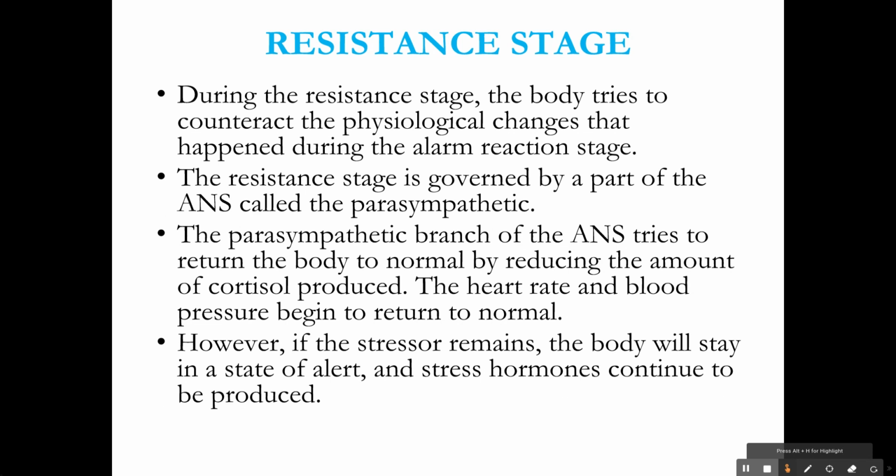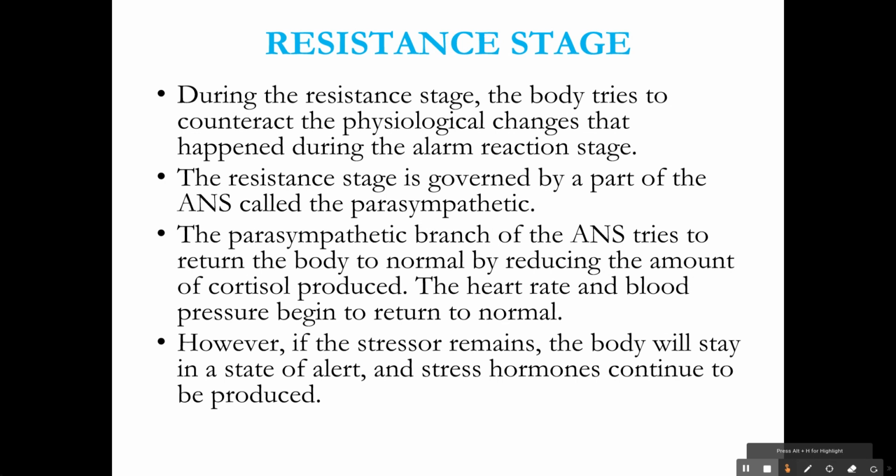Next is the resistance stage. During the resistance stage, the body tries to counteract the physiological changes that happened during the alarm reaction stage. So whatever happened in the alarm reaction stage, here the counteraction is happening. The resistance stage is governed by a part of the autonomic nervous system called the parasympathetic system, and the alarm stage was governed by the sympathetic system.